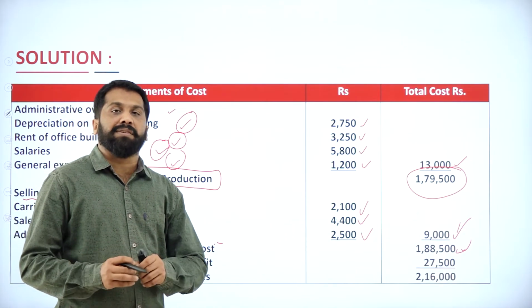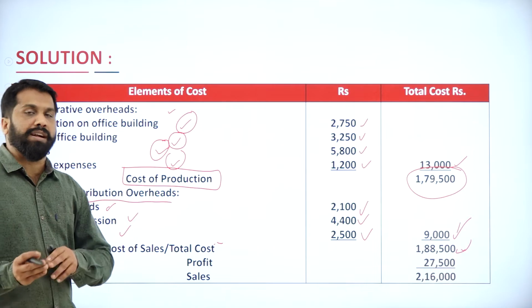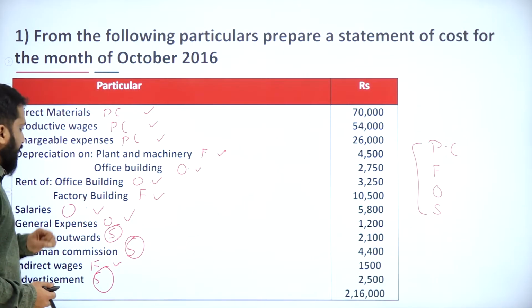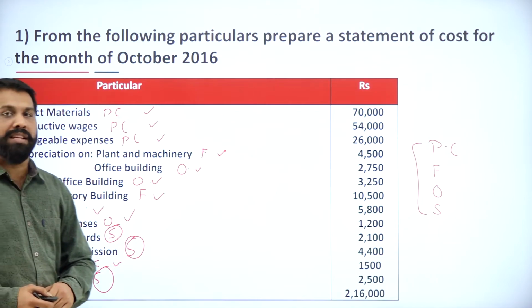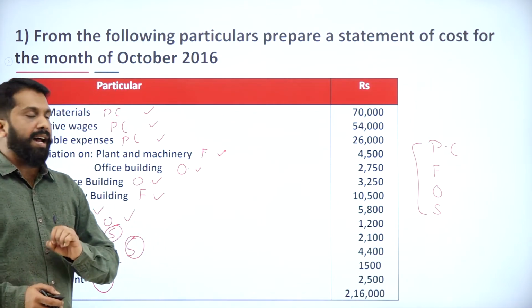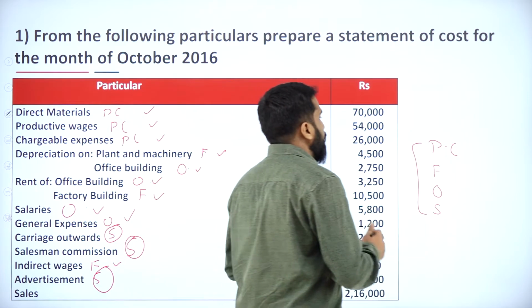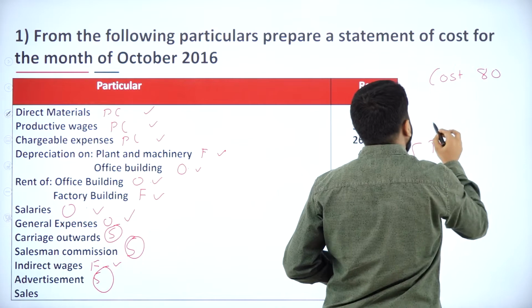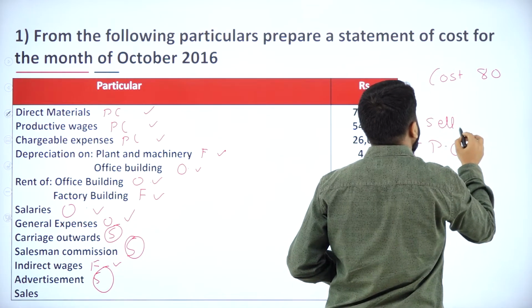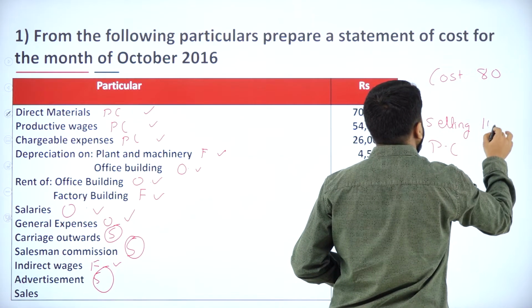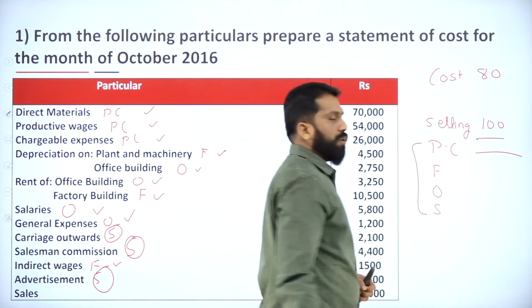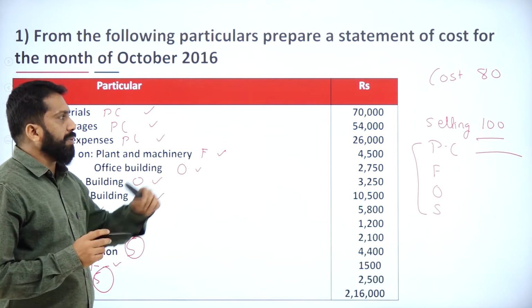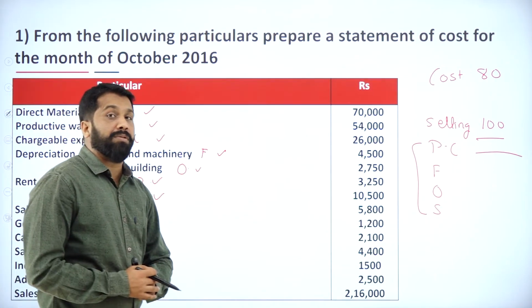Now have they given any information about profit? I'll go back to your question. They have not given any information about profit. Then how to find out? See, I'll give you an example. Your cost is 80. Your selling price is 100. Can you tell me what is your profit?